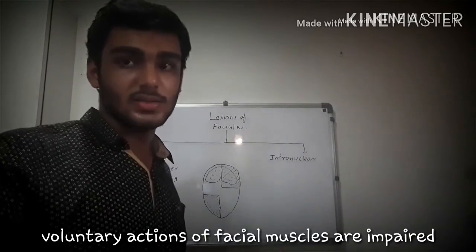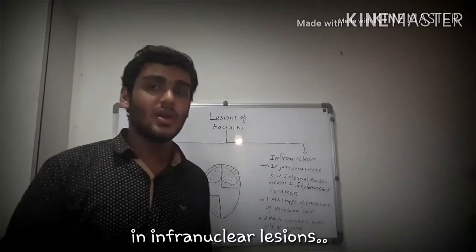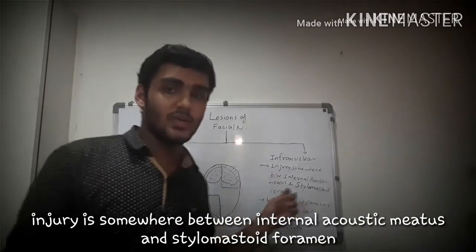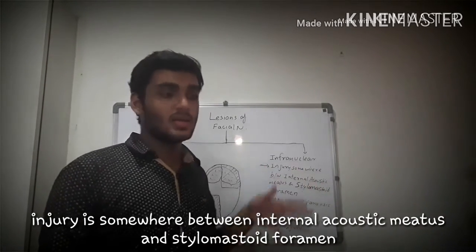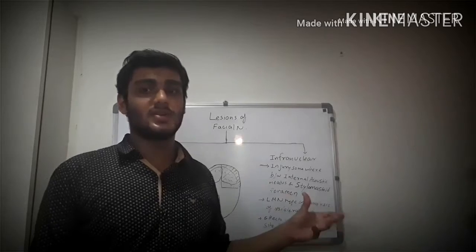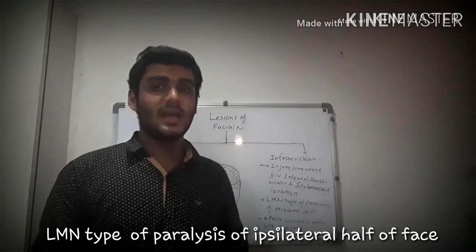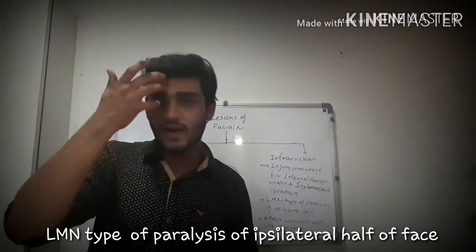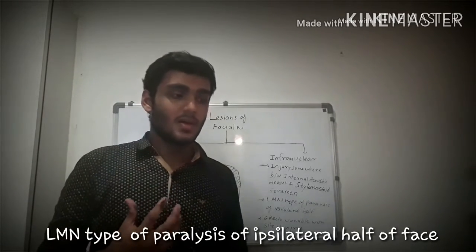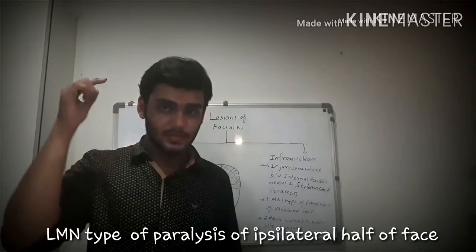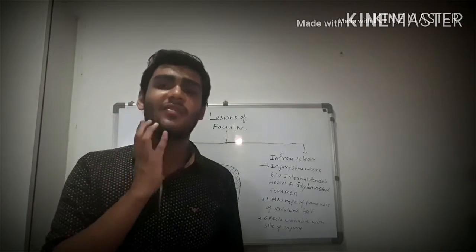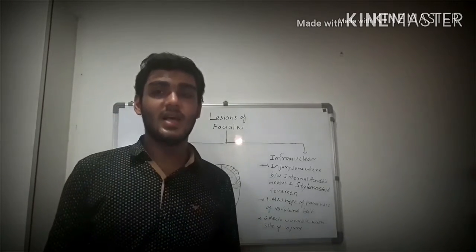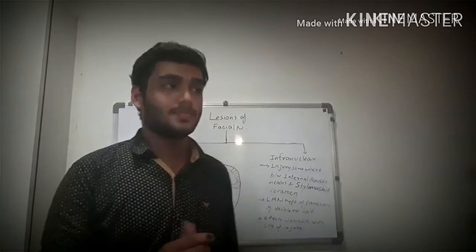Now the infranuclear lesions. In the infranuclear lesions, the injury is somewhere between the internal acoustic meatus and the terminal branches of the facial nerve. Due to this type of lesion, the lower motor neuron type of paralysis of the ipsilateral half of the face occurs. For example, if the injury is on this side of the facial nerve, then this whole half will be affected. And the effects are variable as per the site of injury.